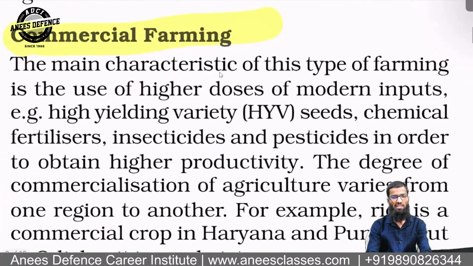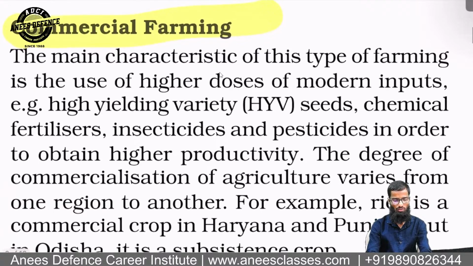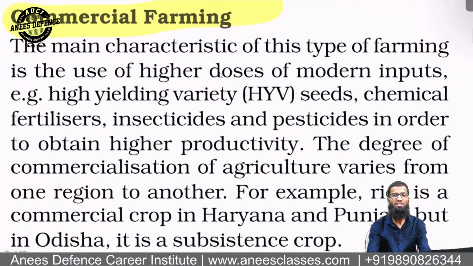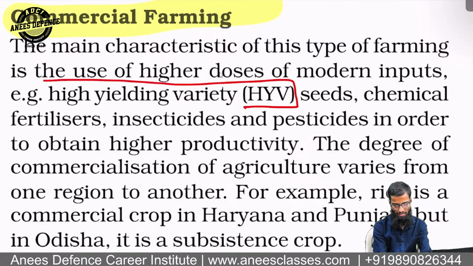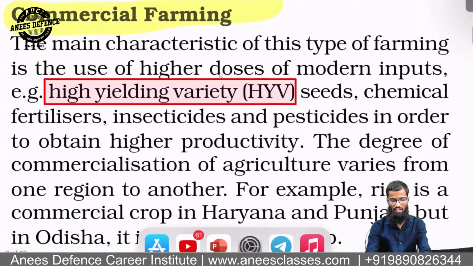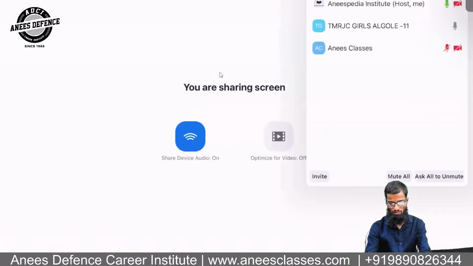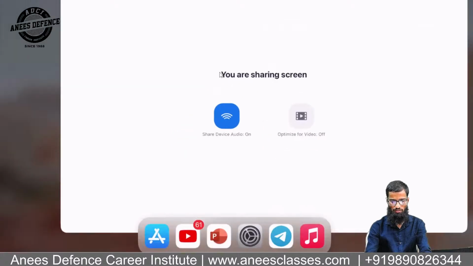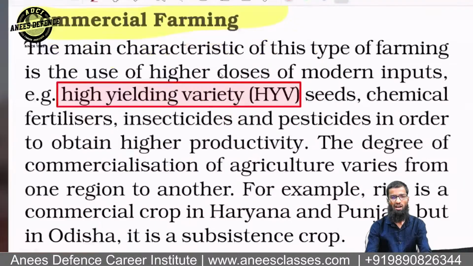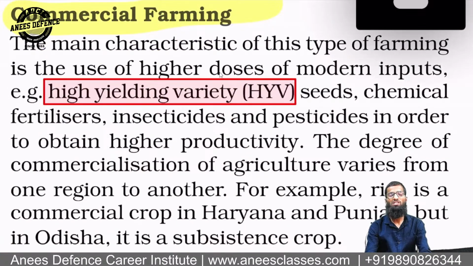देन थोड़ा सा आगे बढ़ते हैं तो कमर्शियल एग्रीकल्चर की बात होती है. The main characteristics of this type of farming is the use of higher doses of modern inputs, that is the HYV, high yielding varieties seeds. Okay, so high yielding variety seeds are important.